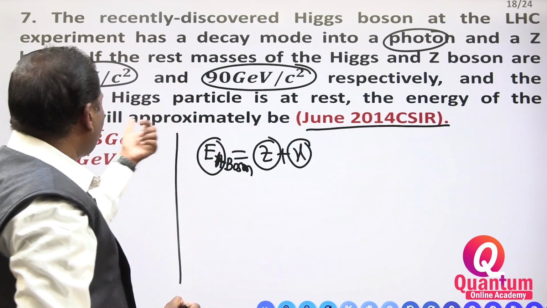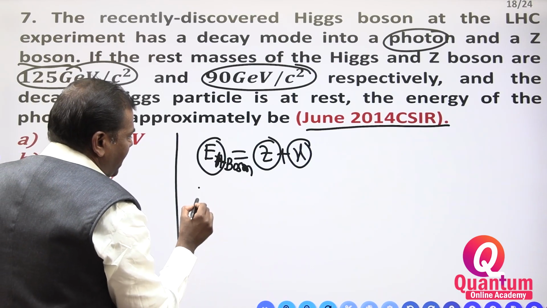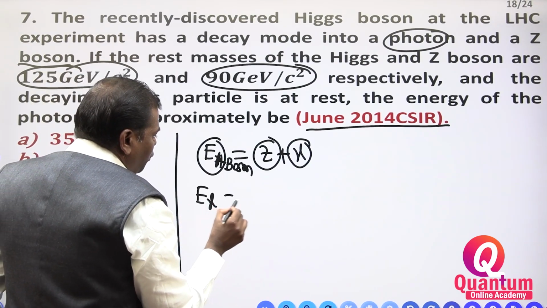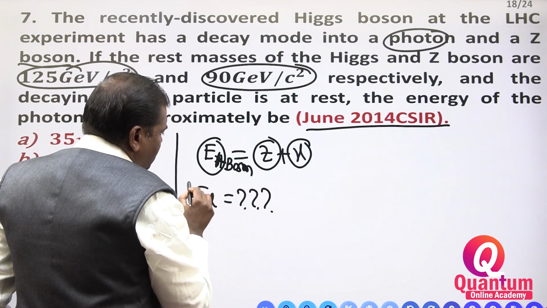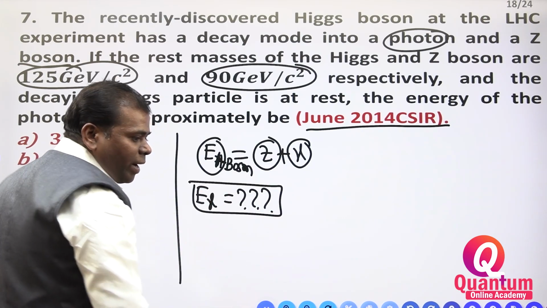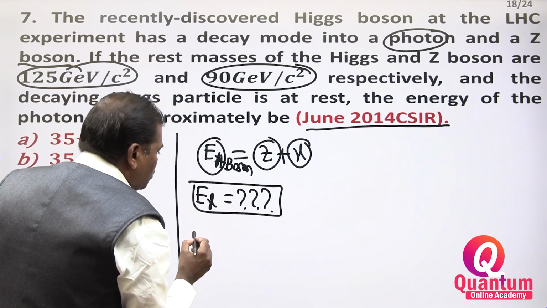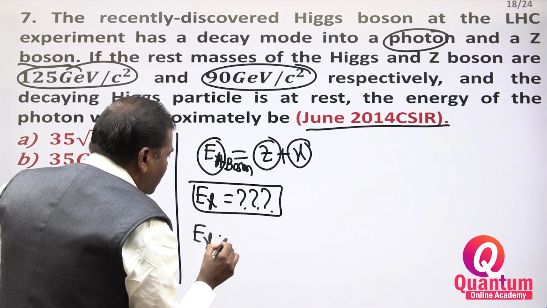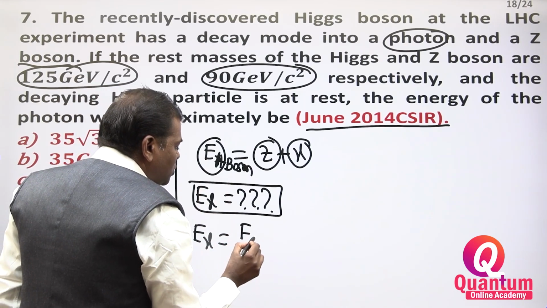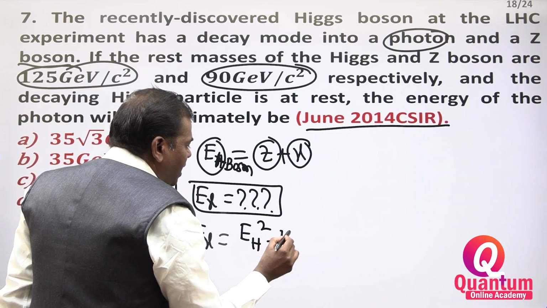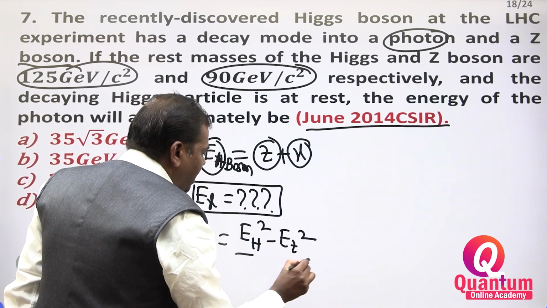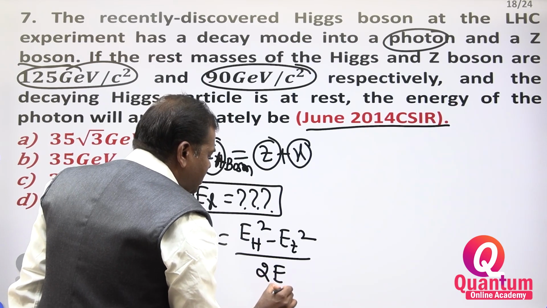The energy of the photon is how much, they are asking. How do we write the energy of the photon? E gamma is equal to EH square minus EZ square, divided by 2EH. There is a formula.